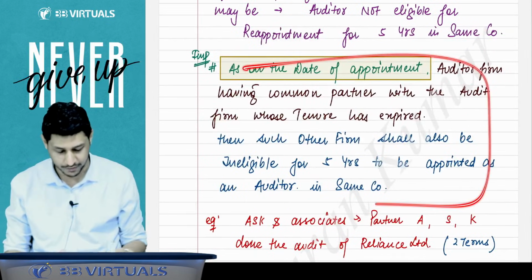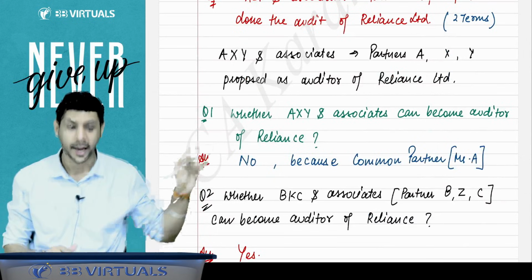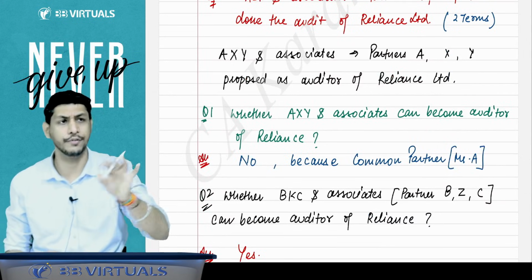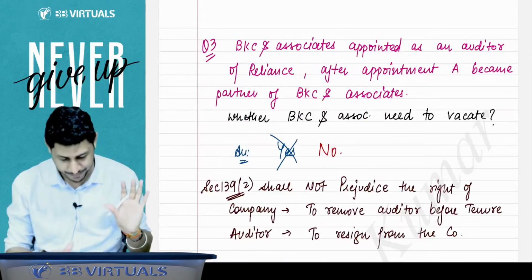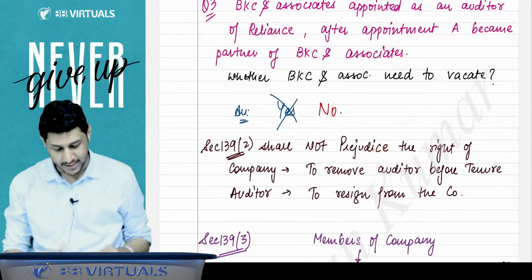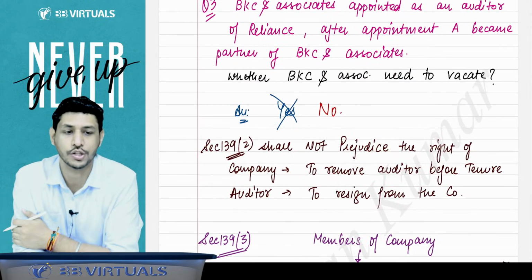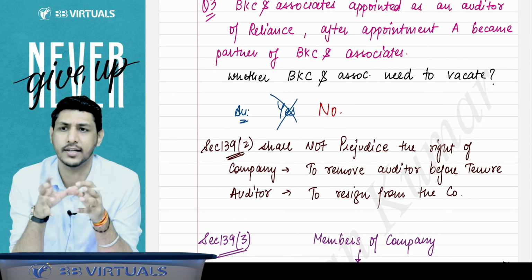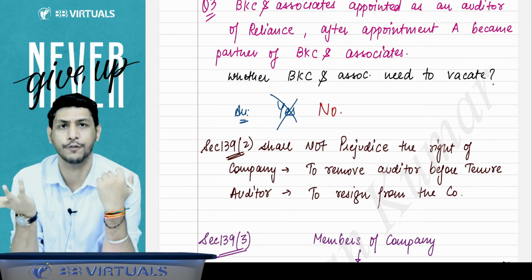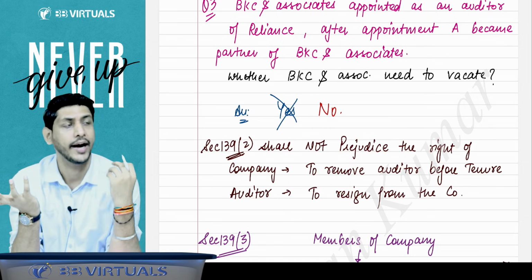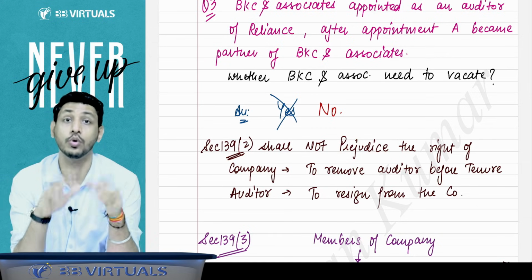So this is the point, whatever is written over here, I have explained to you. And you can also read these examples. Pause the video and read these examples. Right, sir, then 139 subsection 2 also states that an individual auditor will be appointed for a 5 year consecutive term and a firm will be appointed for 2 terms.